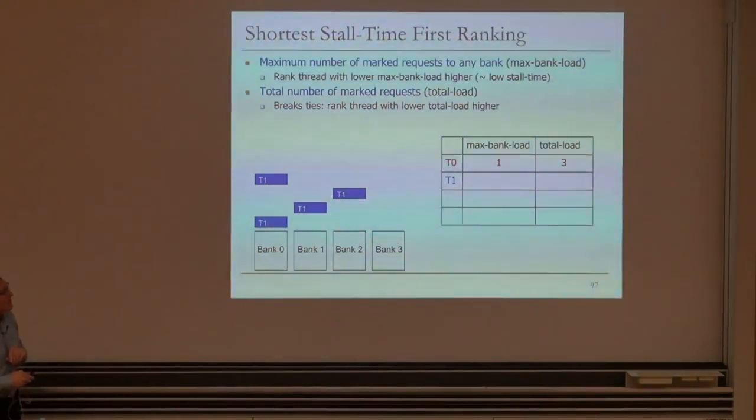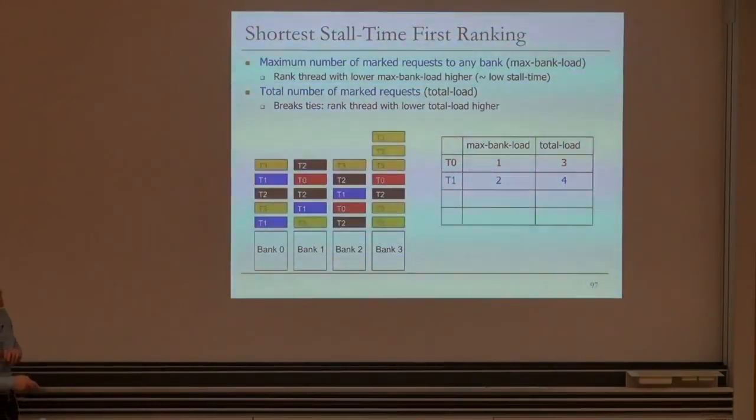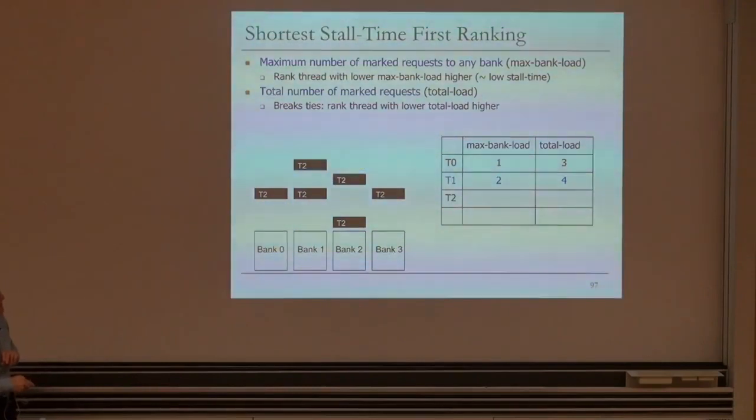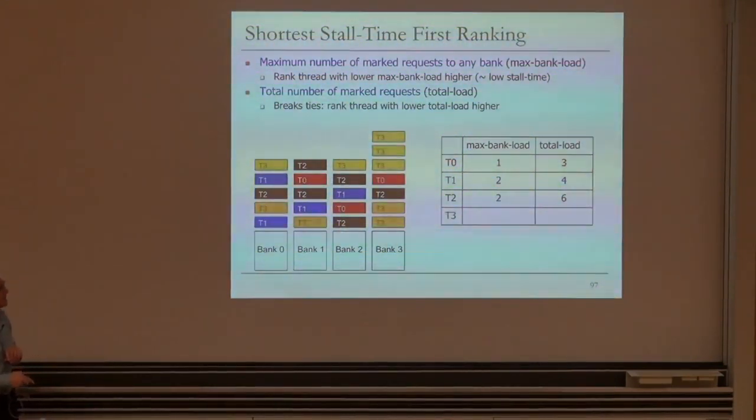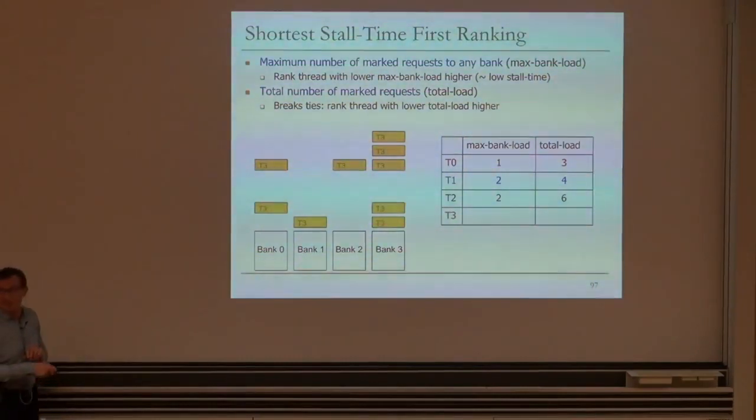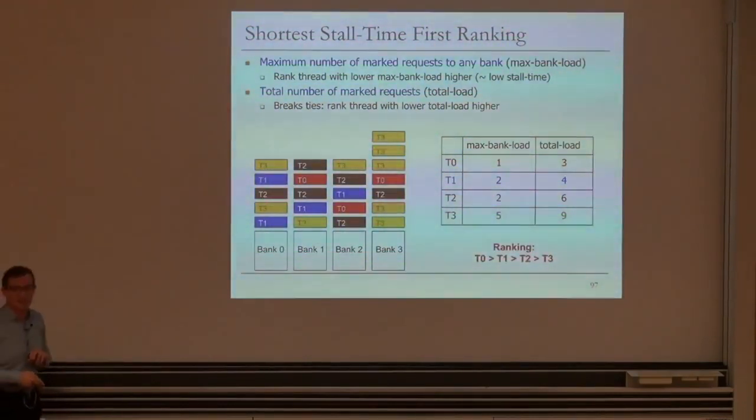Its total load is 3, so it has 3 requests across all of the banks. Thread 1, its max bank load is 2 because the maximum number of requests it has to any bank is 2. Its total load is 4. Thread 2, its max bank load is 2 because the maximum number of requests it has to any bank is 2, to bank 1 and bank 2. Its total load is 6. And thread 3 is the heaviest one. It has the highest stall time to begin with. Basically, it has 5 requests to bank 3, so its max bank load is 5, and its total load is 9.